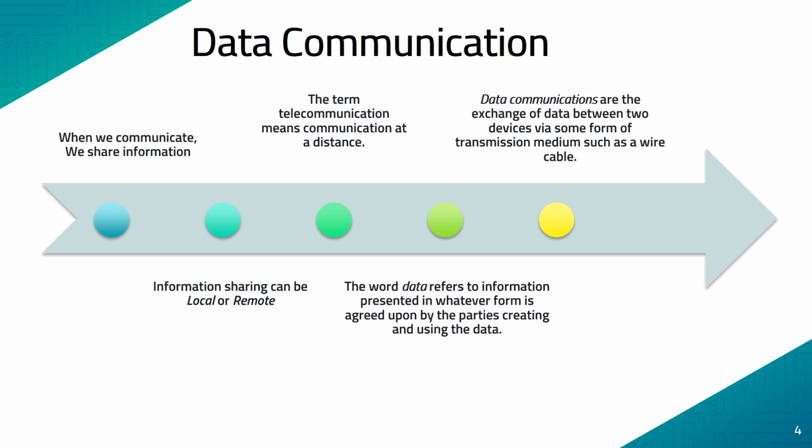So here it combines both the definitions from data as well as communication. It is exchange of data. That clearly means that data is nothing but interpretation of information in a specific format which is agreed upon by the two communicating devices, which is exchanged between the two entities using a transmission medium.